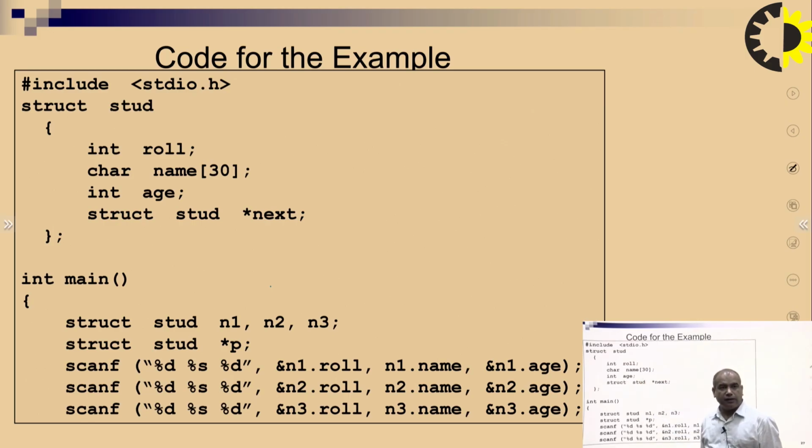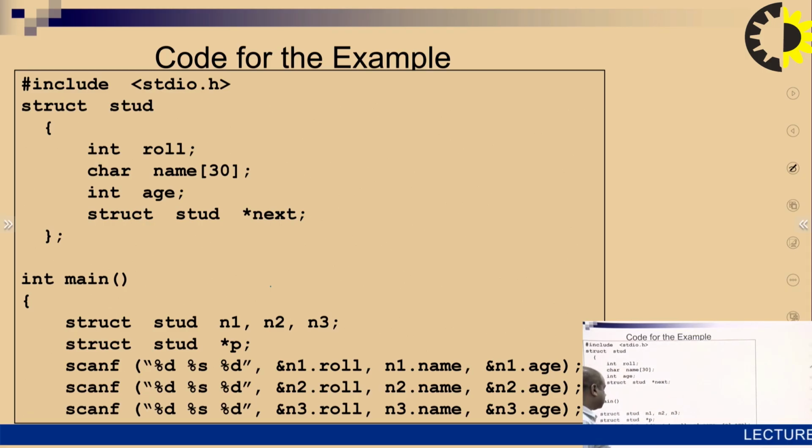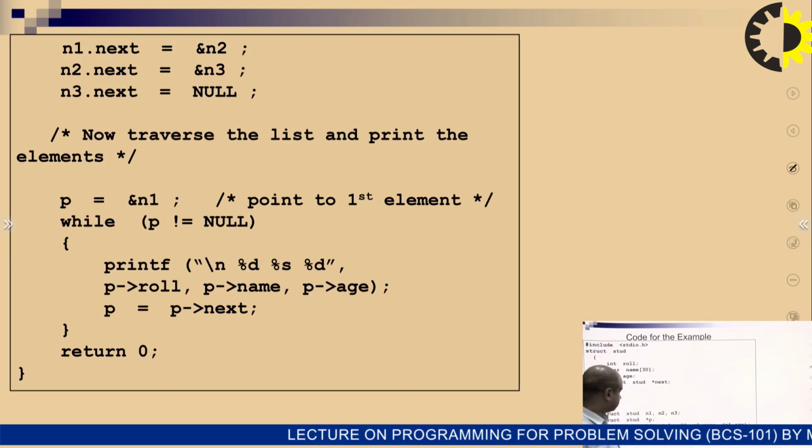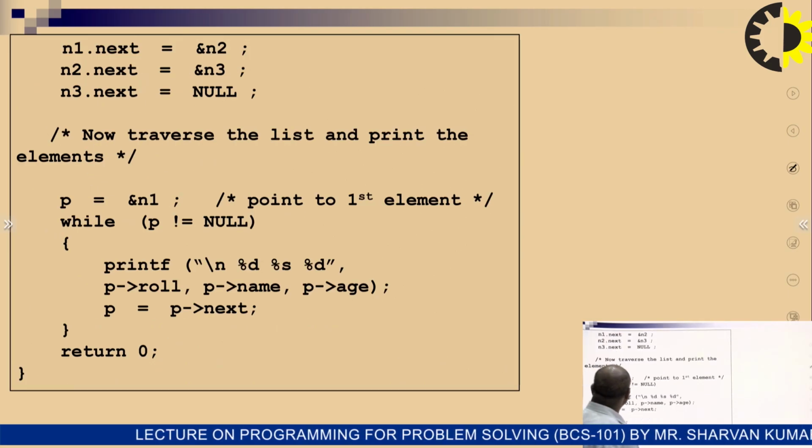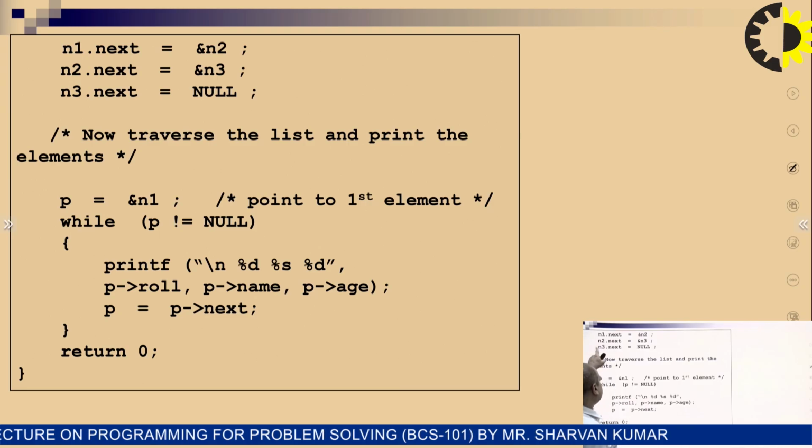We have the structure of the node of one element. Now we are going to represent n1, n2 and n3. What are we going to do? We have struct student n1, n2, n3 and pointer star p, and we have taken the values. Now n1 dot next equal to address of n2, n2 dot next equal to address of n3, n3 dot next equal to null.